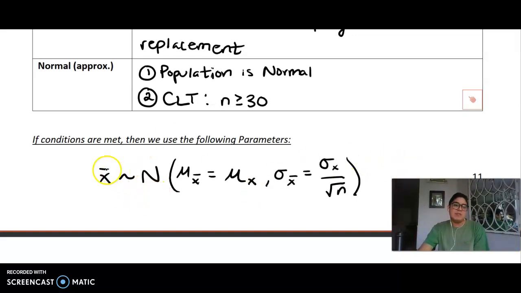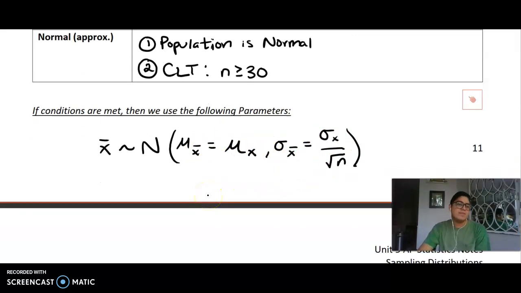Again, we see that our sample mean is distributed normally. It's got a mean of this and a sigma of this. And notice that if it's got x bar, that's about the sample or the sampling distribution. And if it's just got an x, I did that as our population.